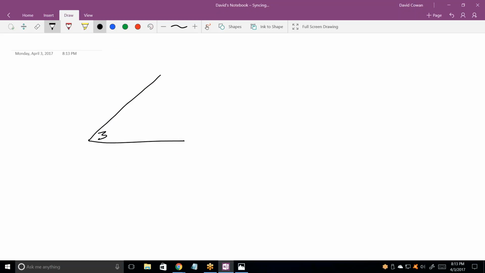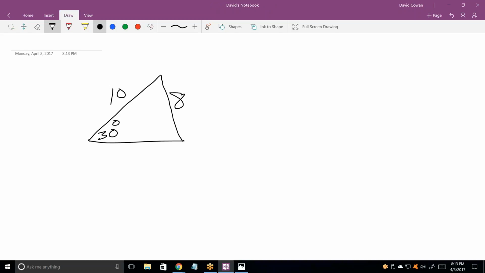Let's say I have a triangle whose side measurements are 10 and 8 with a 30-degree angle there. Okay? If somebody said solve this triangle, it looks fairly straightforward, right?